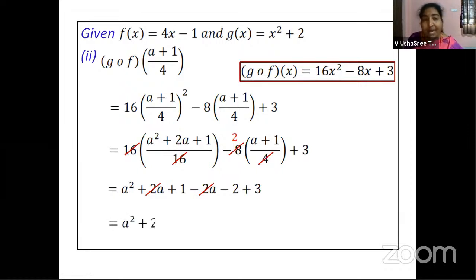Now, what is the other way of doing this problem? The other way is you can just take g of f of a plus 1 by 4. That a plus 1 by 4 you can substitute here. Whatever answer you are getting, again you will substitute in this function. Right? So that is one style of doing. As we have got this function value, we are directly making use of it. Hope I'm clear with this bit, right? Now let us see the next bit of the problem.